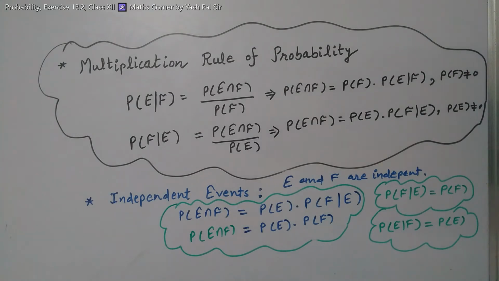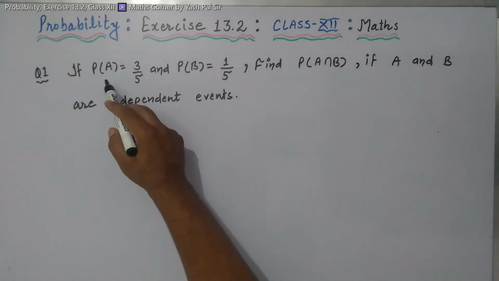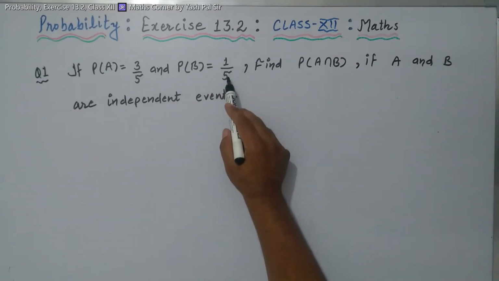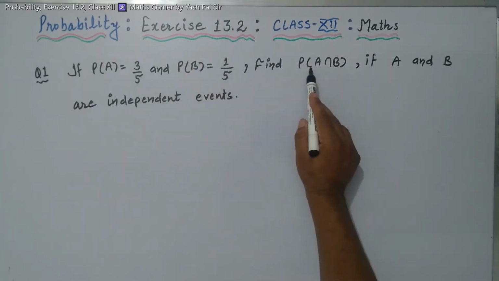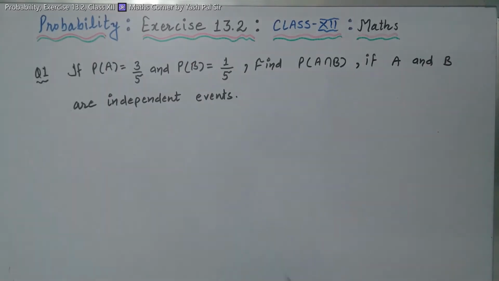So now we come to the exercise. The very first question: if probability of A is equal to 3 upon 5 and probability of B is equal to 1 upon 5, find probability of A intersection B if A and B are independent events. Very simple.